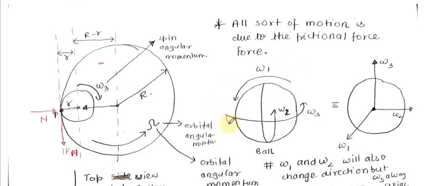Sorry, I have plotted the wrong direction. This will be the direction, and it will be downwards. Omega 3 will be downwards, it will not be upwards. Sorry for that mistake.